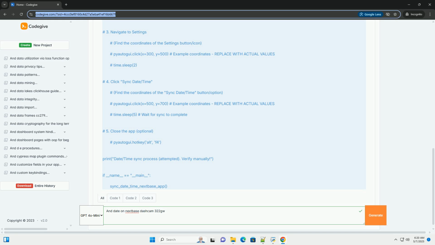6. Find date/time option. Within the settings menu, use the up and down arrow buttons to find the date/time or time setup option. 7. Enter date/time setup. Press the OK button to select the date/time or time setup option. 8. Set the date. The dashcam will usually start with the year. Use the up and down arrow buttons to adjust the year to the correct value. Press the OK button to confirm and move to the next field, month.